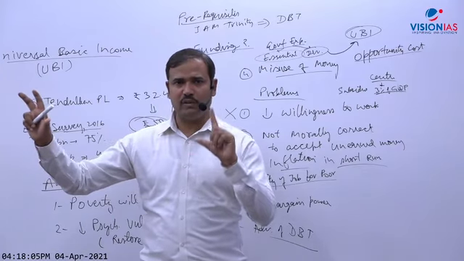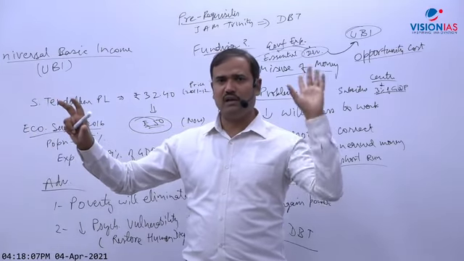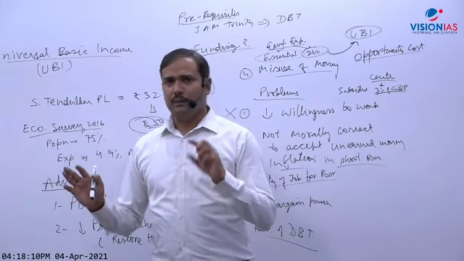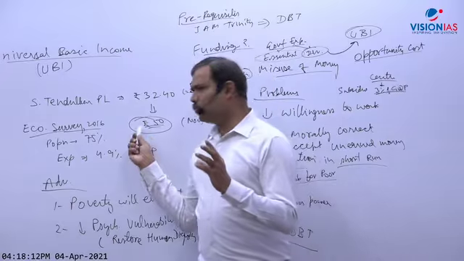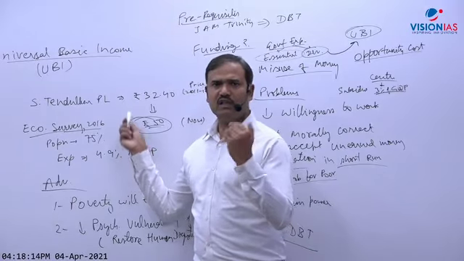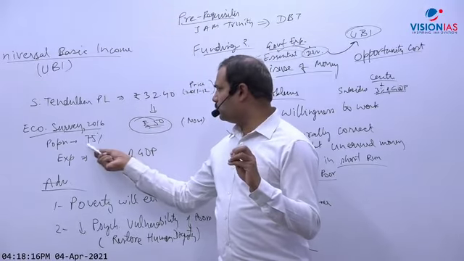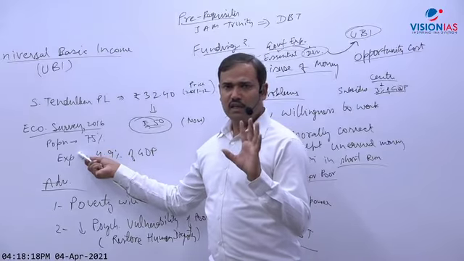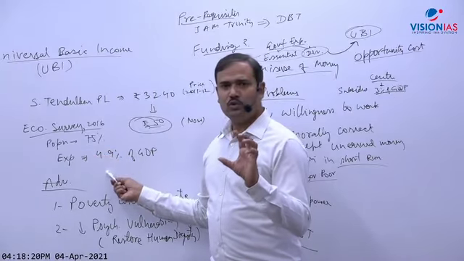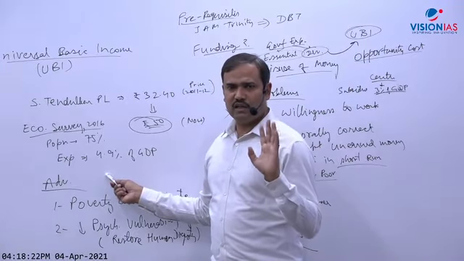I think PDS should never be eliminated unless hunger is completely eliminated. So I think government may reduce it to maybe 30 rupees. Okay, 30-35 rupees. And government may reduce coverage maybe to 70 or 60%. So I think government can easily reduce the cost to 2.5% of GDP. Very easily, I think it could be done.